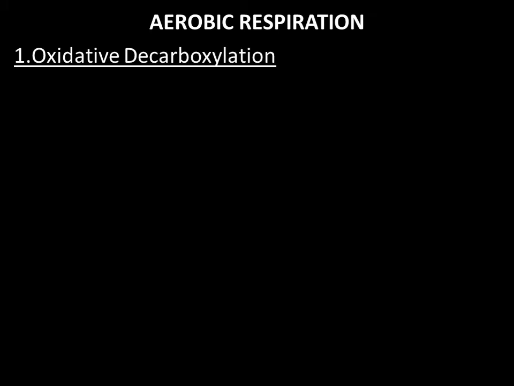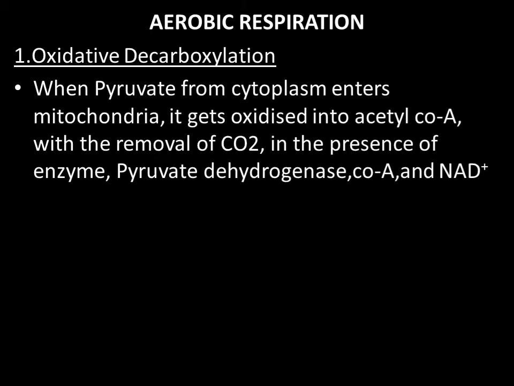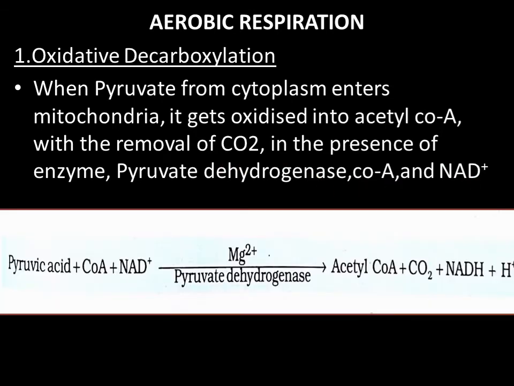The first step is called oxidative decarboxylation. When pyruvate from the cytoplasm enters into mitochondria, first it will get oxidized to form acetyl coenzyme A with the removal of carbon dioxide, in the presence of the enzyme pyruvate dehydrogenase, coenzyme A and NAD+. So pyruvic acid will get oxidized by NAD+, and combine with coenzyme A in the presence of the enzyme pyruvate dehydrogenase to form a 2-carbon compound called acetyl coenzyme A.